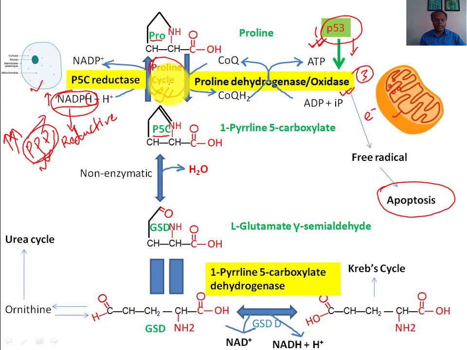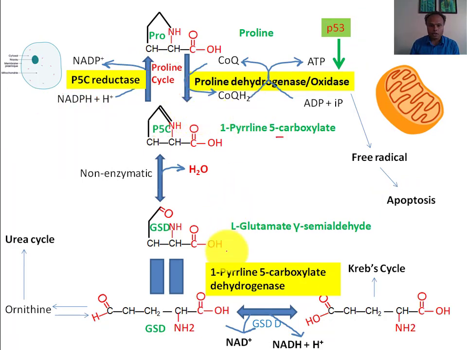Now we have already answered four questions. The first question is how it produces energy here, and the second is how it converts into glucose. The third is how it is linked to apoptosis, and the fourth is what the proline cycle is, and how proline carries reducing equivalents from the cytosol to the mitochondria during metabolic stress conditions.